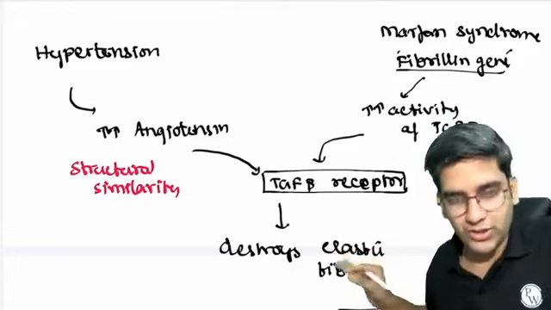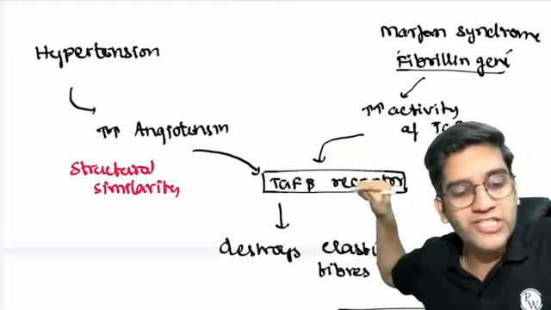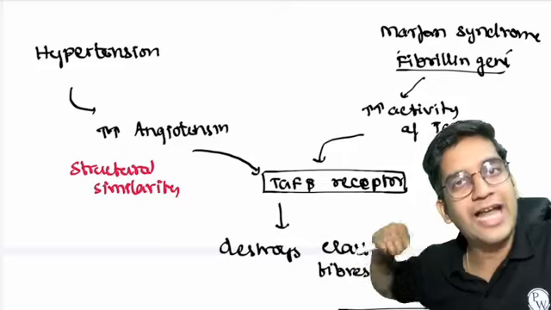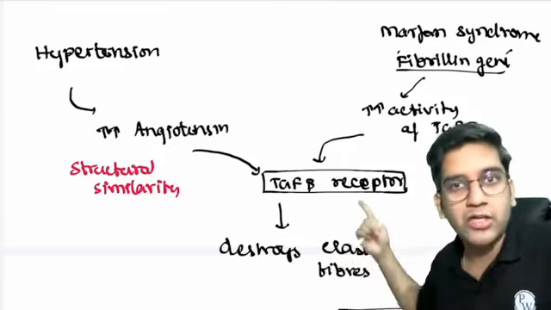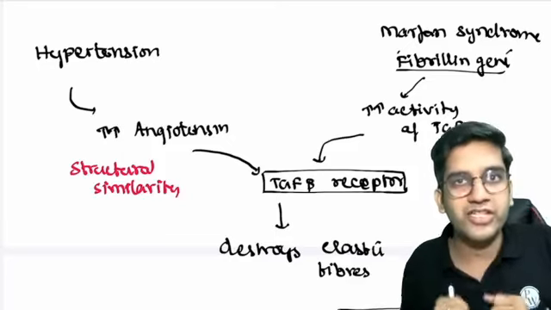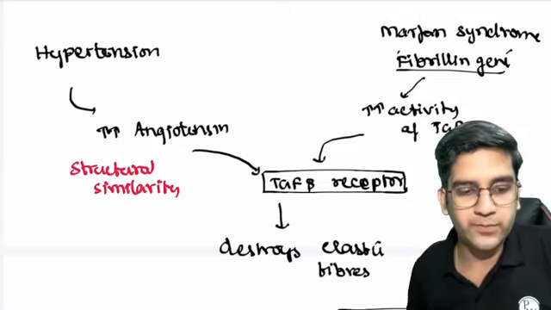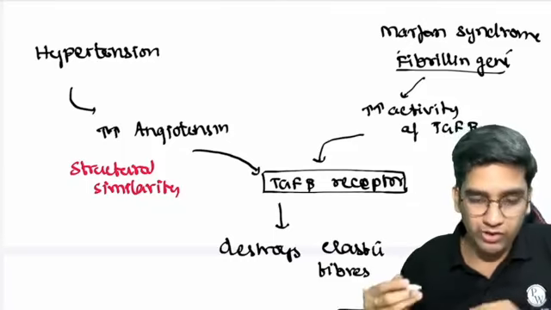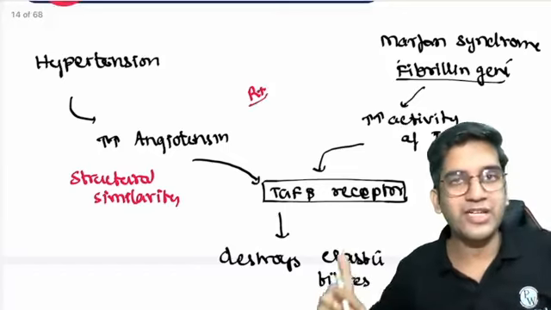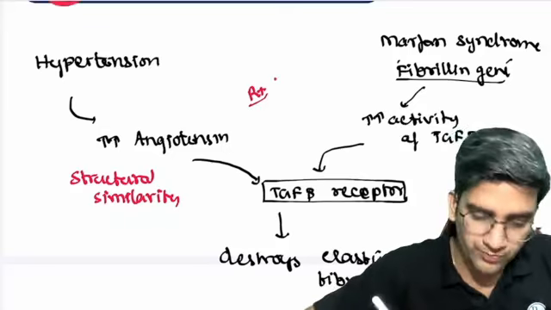Now I told you just now, because of the structural similarity, angiotensin binds to TGF beta receptor. So am I right in saying that structurally they are same? So can an angiotensin receptor blocker block TGF beta receptor? Can the reverse be true? Because both of them structurally same. So can a blocker of angiotensin receptor also block TGF beta receptor? It can block, right? So here, treatment for me to prevent aortic dissection in Marfan syndrome or to prevent aortic dissection in hypertension is your ARBs.